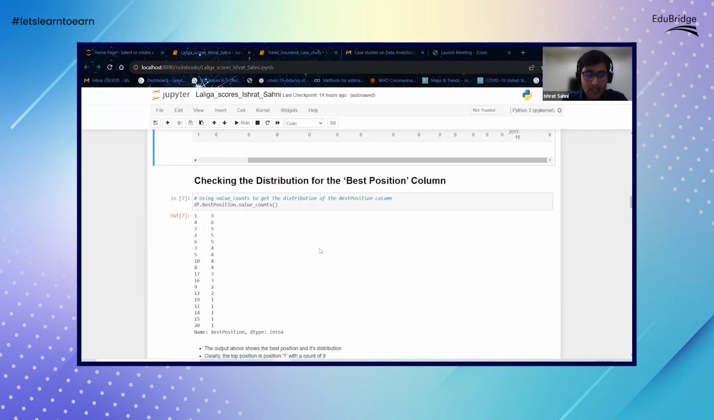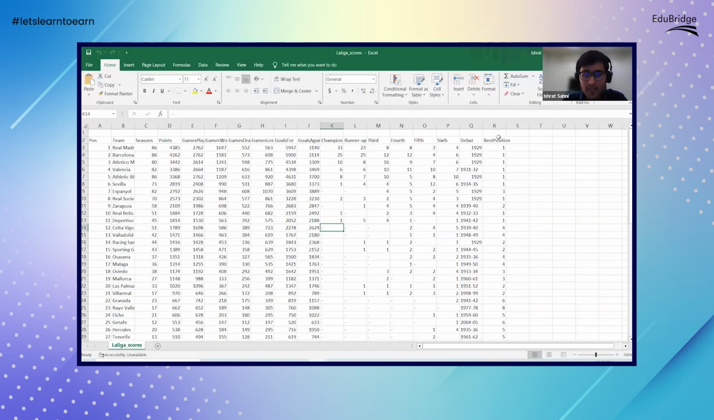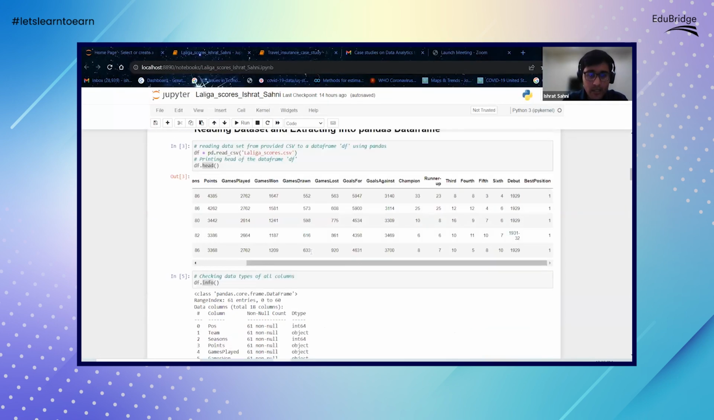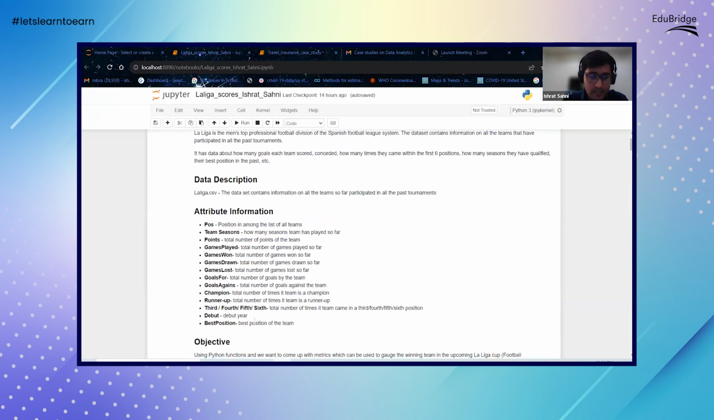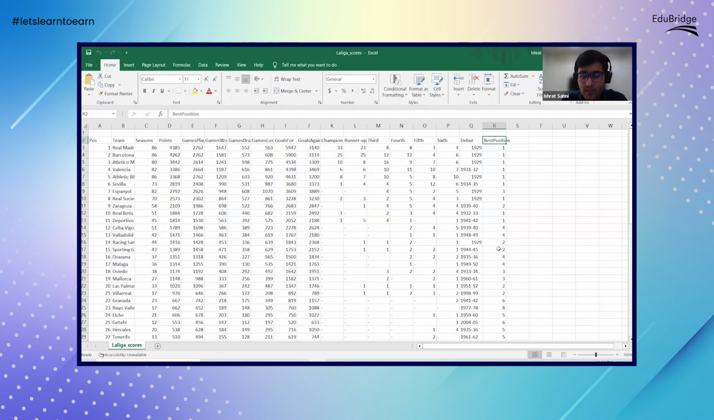Next, we're simply trying to understand what each variable is like, and what the different values they have. Best position is one such variable we saw. We have already defined what this best position is: the best position the team had across all seasons that they played. We see a lot of ones, we can see twos, but we want to know how many ones, how many twos, threes, what the frequency distribution of each value is.